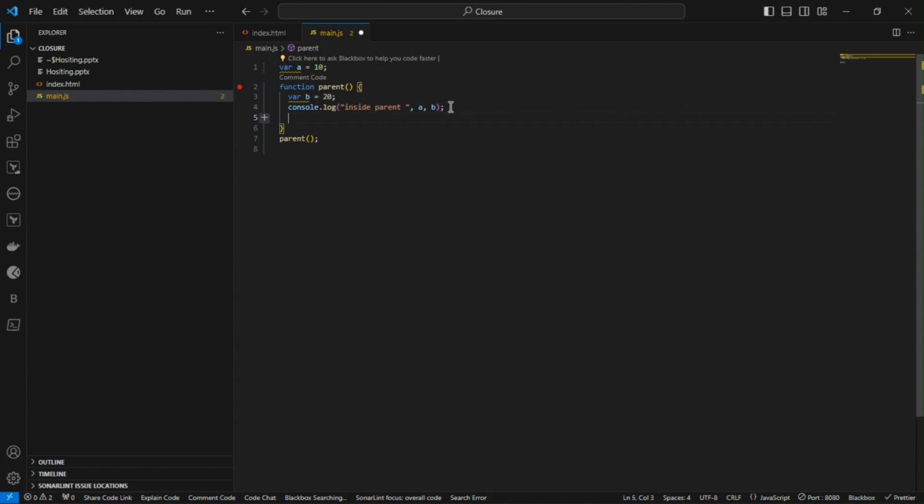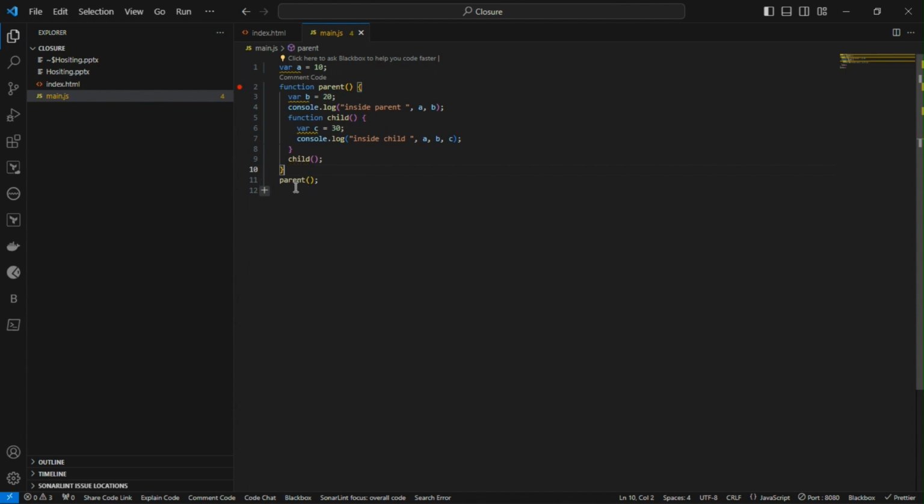Now the other case is if we have a function inside the parent function called child, and it is having another variable called c, maybe we'll put 30. Inside child, maybe I will put a, b, and c. So we just have another function declaration inside this parent function. Until it is getting called, it's just a declaration and nothing will happen, right? So we are going to call this function inside the parent function itself.